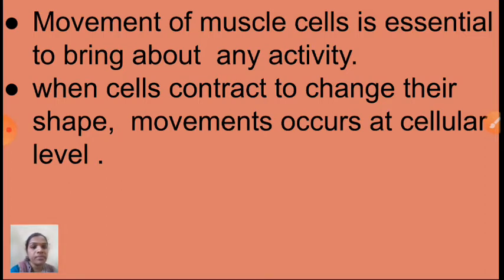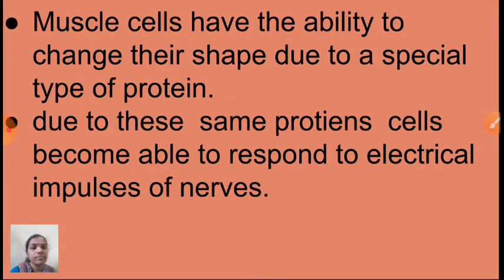Next one is: muscle cells have the ability to change their shape due to a special type of protein. So muscle cells have one of the important, unique characteristics, that is the ability to change their shape. Okay, how can they change their shape? Yes, with the help of a special type of protein.